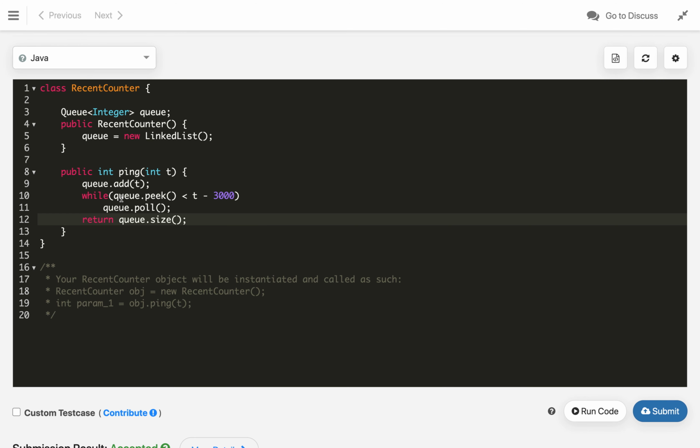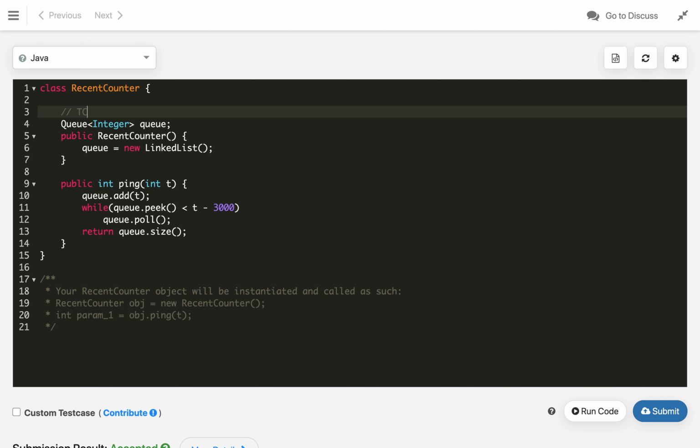So, what is the time complexity? We are holding a maximum of 3000 entries in our queue, or n, the number of calls we have. So the time complexity of this solution is O of minimum of n or 3000.